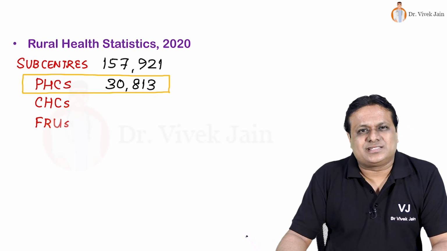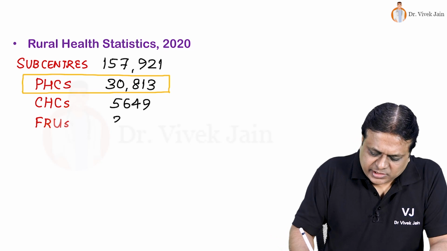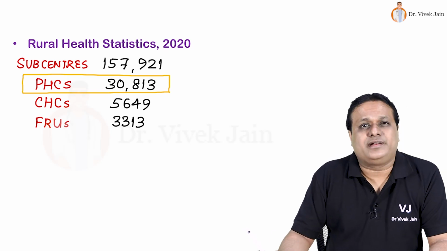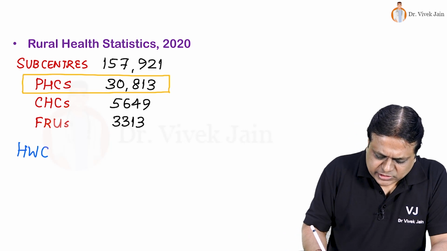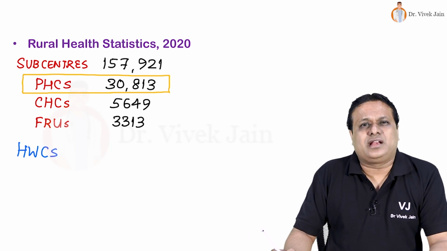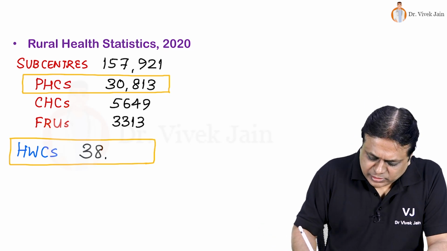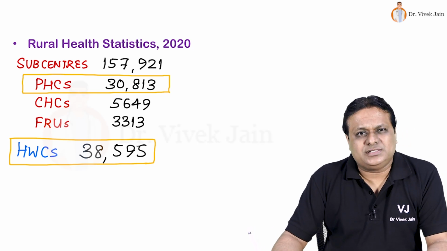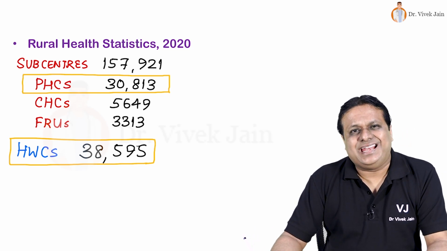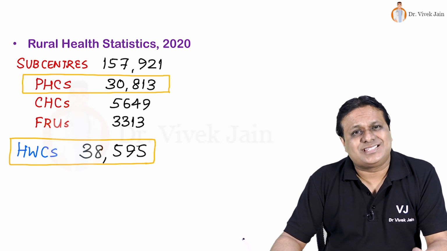Community health centers are above 5,000 and first referral units are above 1,300. When we look at health and wellness centers in our country, they are now around 38,595, out of which 18,000 are subcenters and 19,000 are PHCs who have been converted to health and wellness center